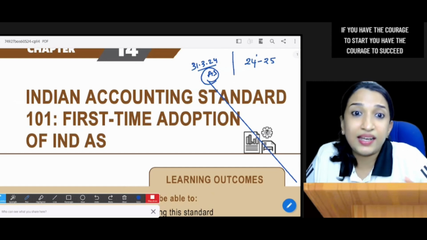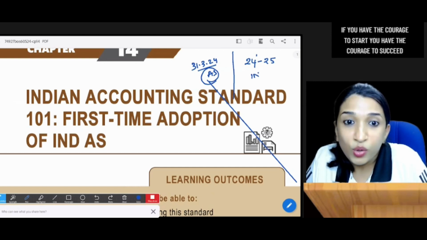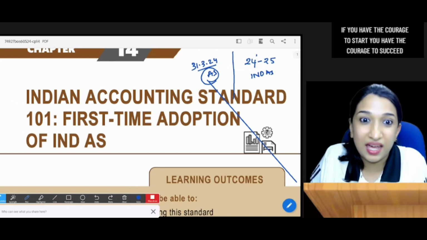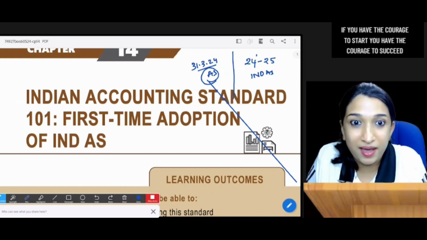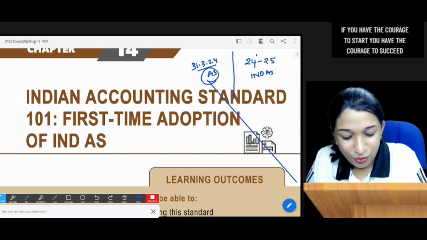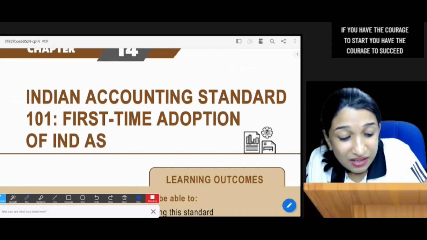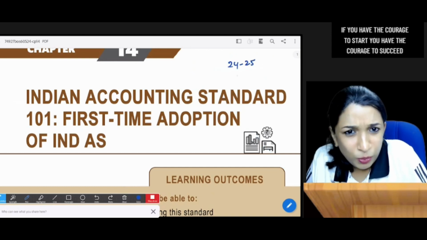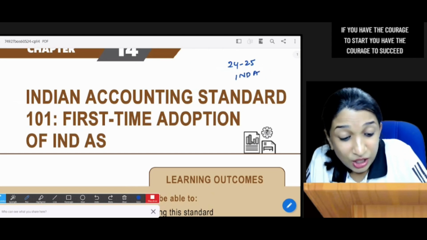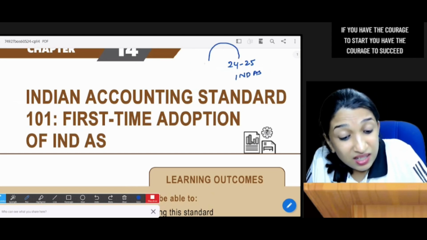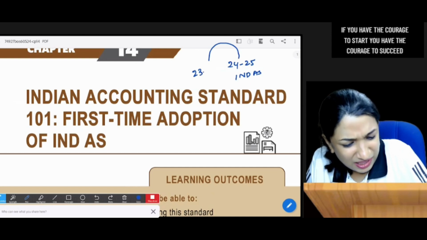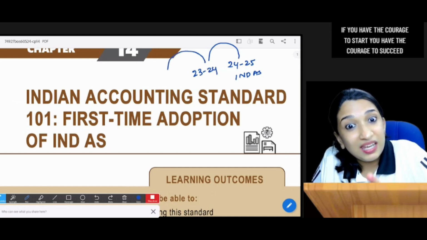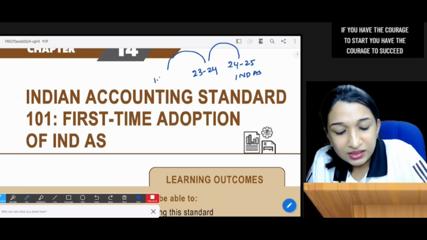And suddenly the next year you are following IND AS, so how is it comparable? Previous year figures and current year figures, how is it comparable? So what the standard says, if the current year is 24-25, where you need to prepare IND AS financial statements, you need to start from the previous year? No. You need to start from the beginning of the previous year.